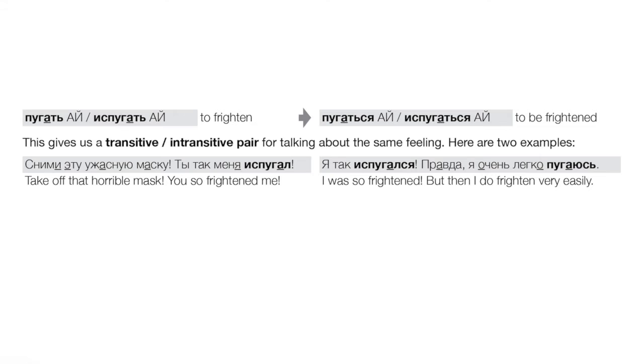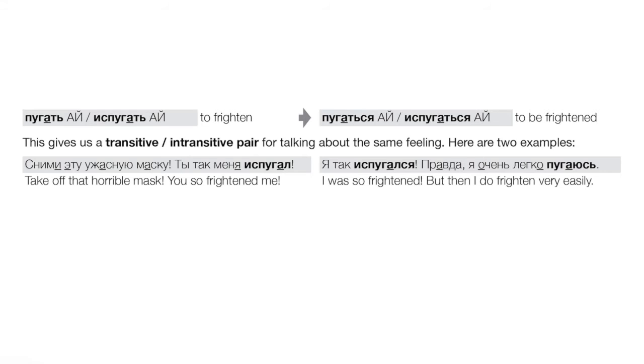For example, in my book, we may see a passive form, right? For example, to be frightened, but I'll give you the active, just the simple пугать, to frighten, and it would be up to you to interpret that in a passive sense, and see that a given form means to be frightened with the reflexive particle. So, for example, сними эту ужасную маску, ты так меня испугал. Right? You frightened me so, right? You gave me such a fright. Ты меня испугал. Right? That's transitive.